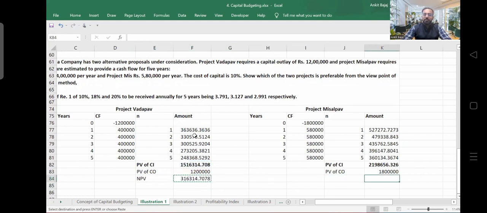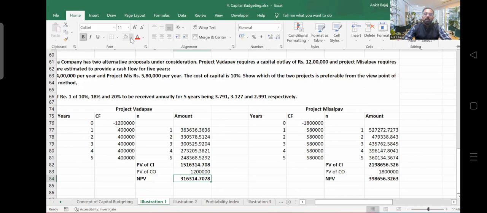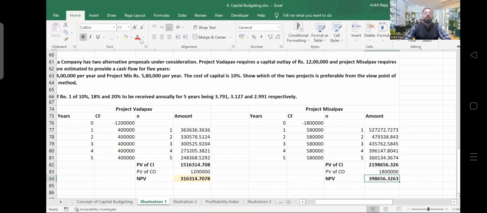And in this case, the net present value is 3 lakh 98,656, right? Here I've calculated the values also. Now, according to you, which project should we start? Obviously project Misal Pav we should start, right? So you will be getting more profit from the Misal Pav project. Am I clear? You will be getting more return from the Misal Pav project.